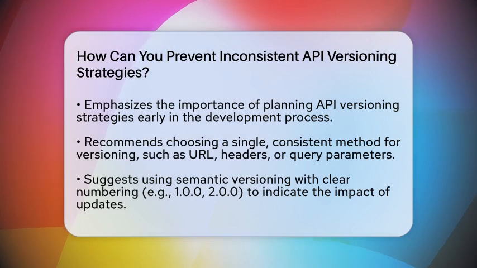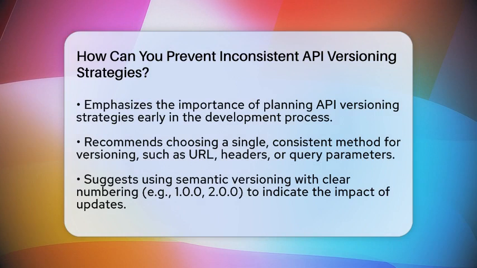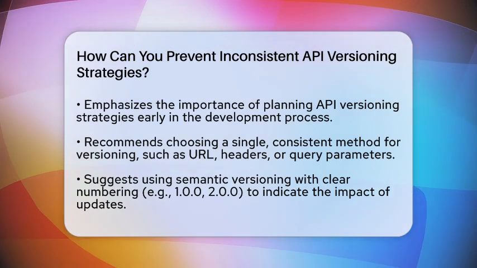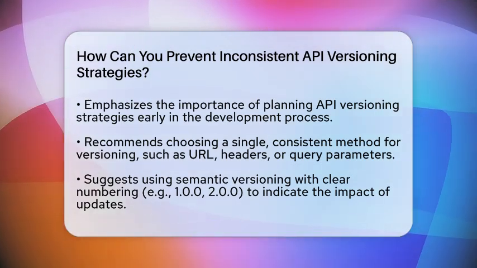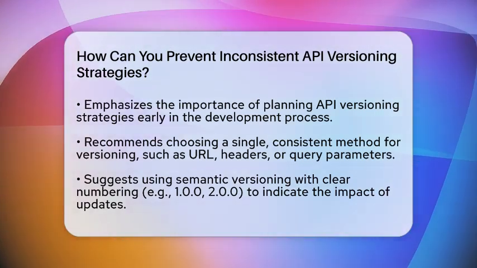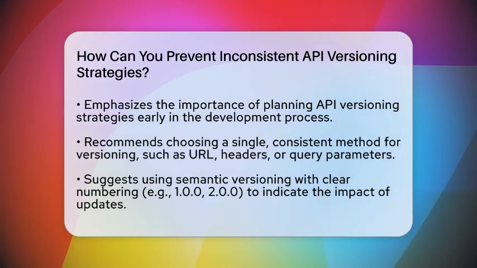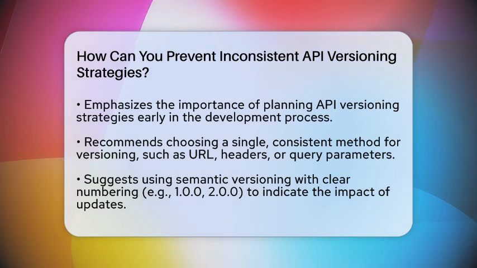When you start designing your API, plan how you will handle versioning from the beginning. Decide on one main approach, like including the version number in the URL, in the request headers, or as query parameters. Sticking to one method helps everyone on your team stay on the same page.